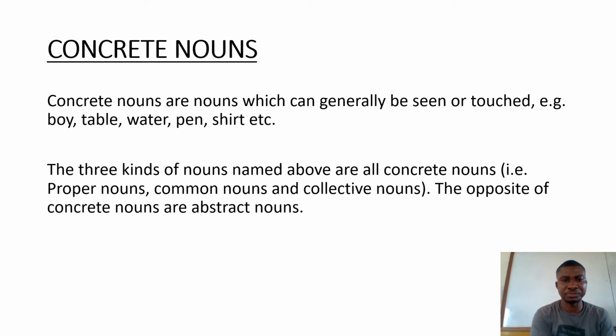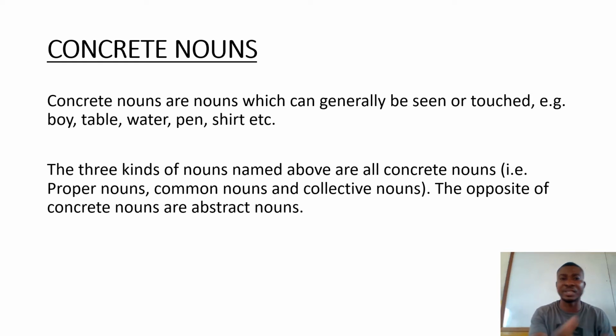On concrete nouns, we are saying that concrete nouns are nouns which can generally be seen or touched. Things that can be seen or touched. So there are a lot of things you can see and touch. We have boy, table, pen, shirt, mobile phones, keys. Those are the things you can see and touch. You can mention up to 3 months and still you'll be mentioning them simply because they are concrete. Something you can see and touch.